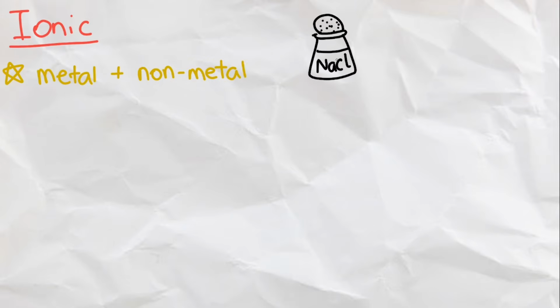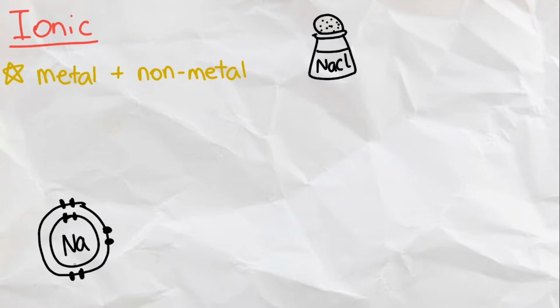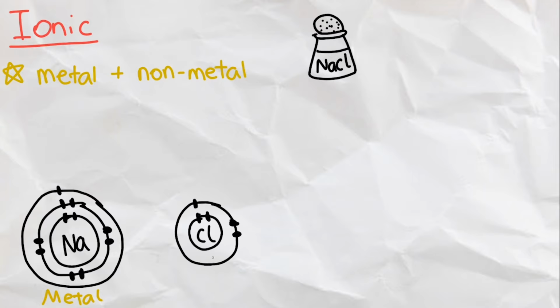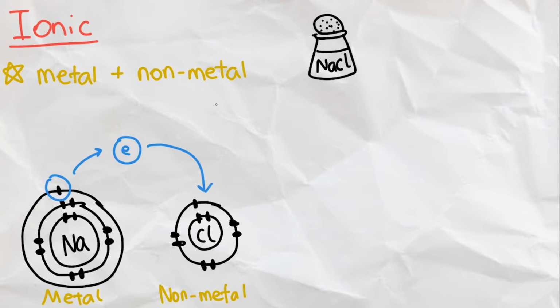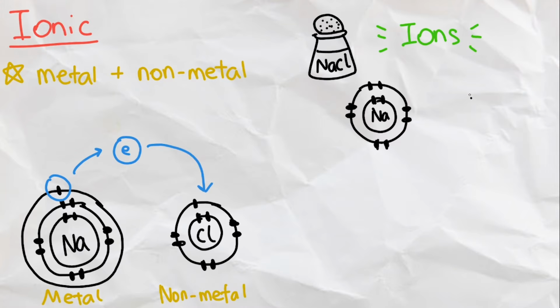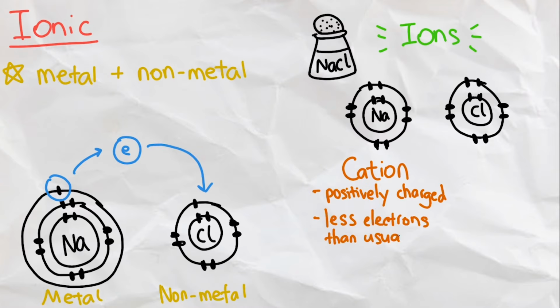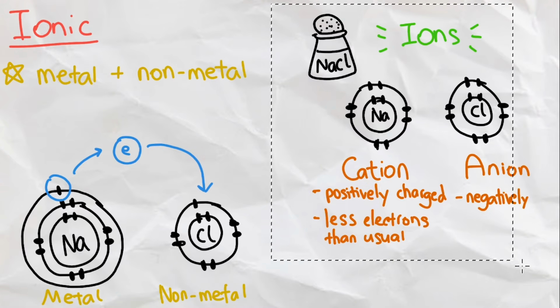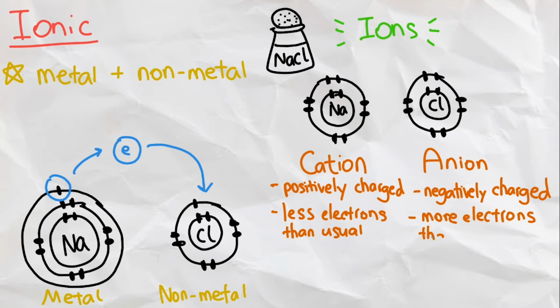Starting off with ionic bonds, they are the bonds you see between metals and non-metals, with the classic example being table salt, or sodium chloride. The sodium is the metal, while the chlorine is the non-metal. In an ionic bond, the metal will want to get rid of its electrons, while the non-metal will gladly take the electrons, which converts both atoms in an ionic bond into ions. An ion is essentially an atom that is missing electrons, making it positively charged in a cation, or an atom that has extra electrons, making it negatively charged in an anion.